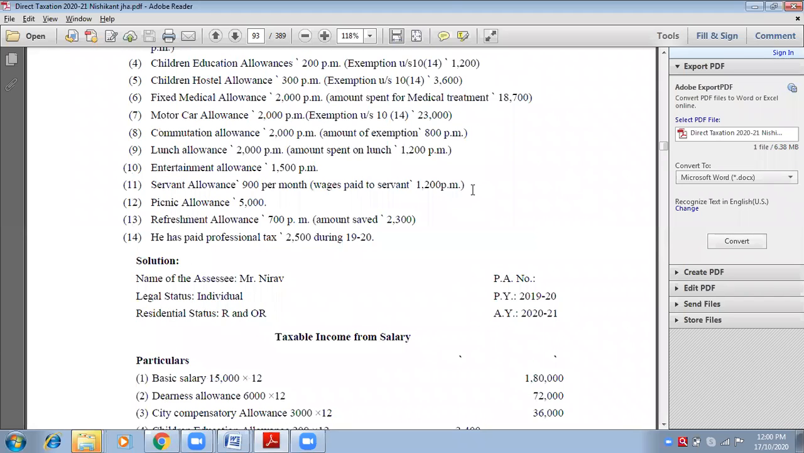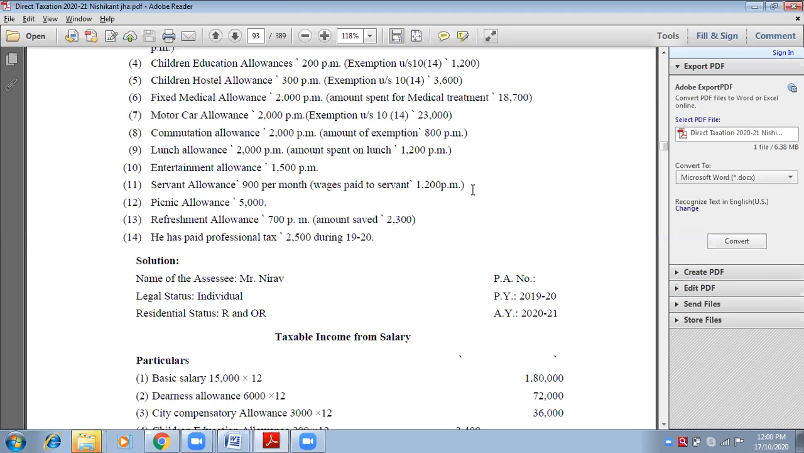Motor car allowances 2,000 per month, and in the bracket they are already giving you exemption under section 10 subsection 14, 23,000. So because already available hai to वैसा ही करेंगे. We have to follow these words. Okay, so motor car allowances, write down. You have to follow whatever is given here. Okay, so write down motor car allowances bracket 2,000 into 12.